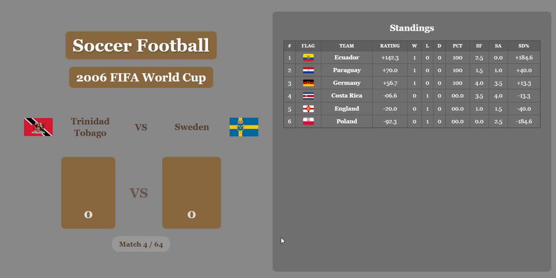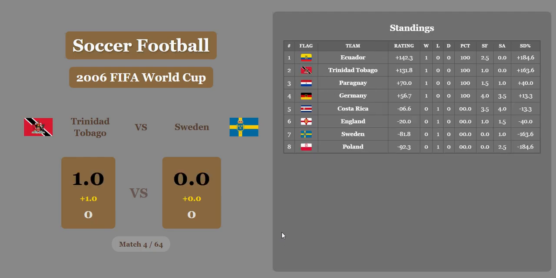As Trinidad and Tobago and Sweden draw 0-0, Trinidad's going to be awarded a whole goal. Now, these matches so far, we've had a lot of huge economic difference. That's not always the case, but that's how this World Cup has started so far.